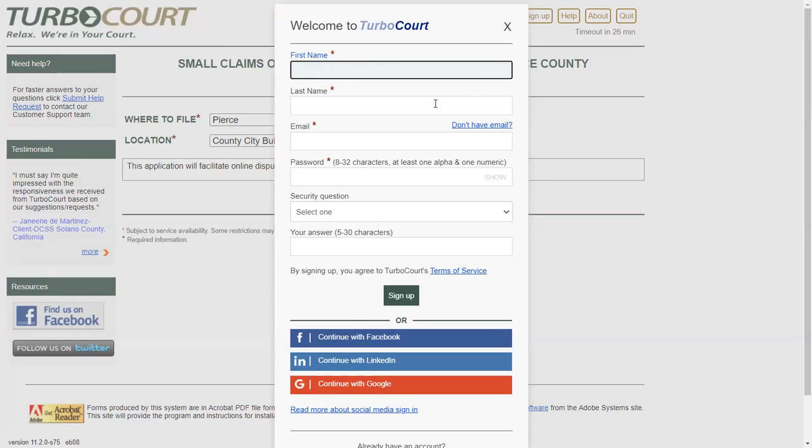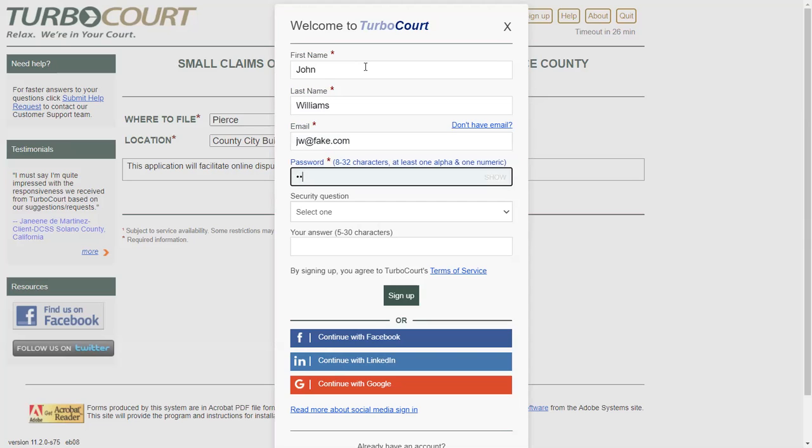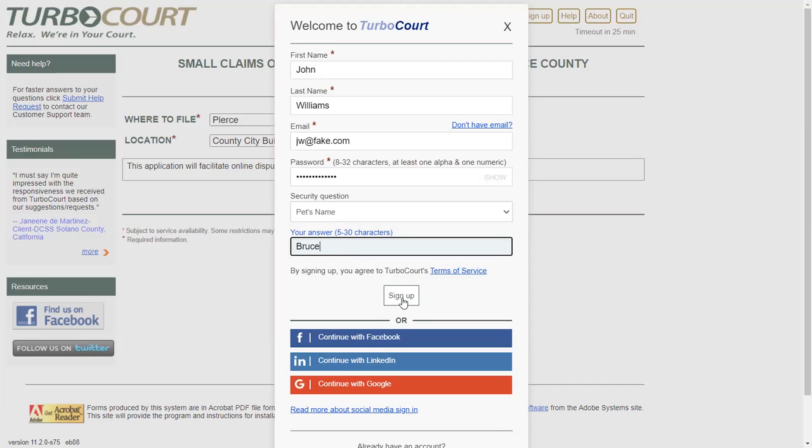Provide the required information, your name, email, and create a password. Optionally select the security question and provide a corresponding answer in case you forget your password. And then click Sign Up.